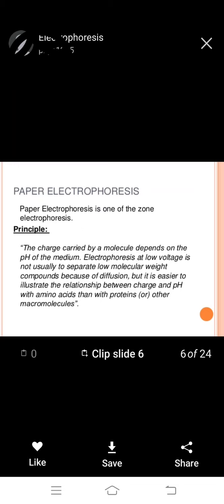Electrophoresis at low voltage is usually used to separate low molecular weight compounds because of diffusion, but it is easier to illustrate the relationship between charge and pH with amino acids than with proteins or other macromolecules.